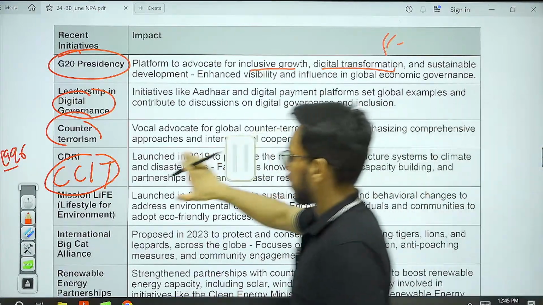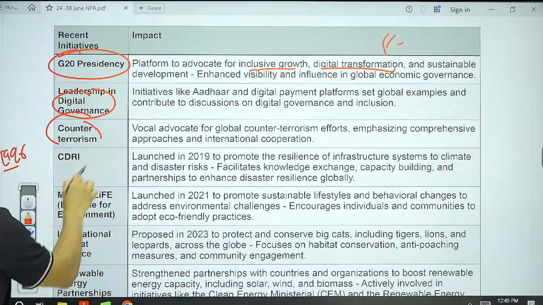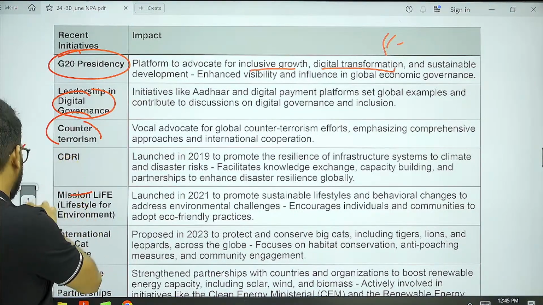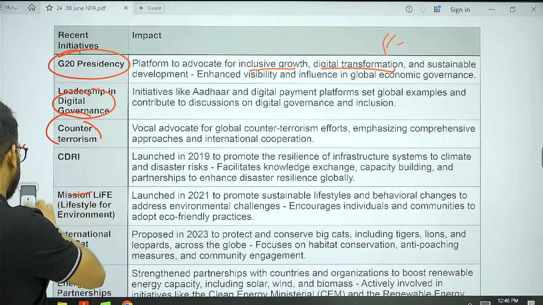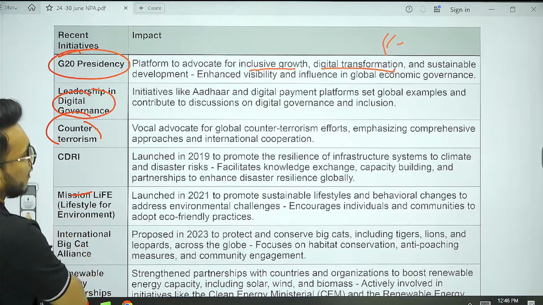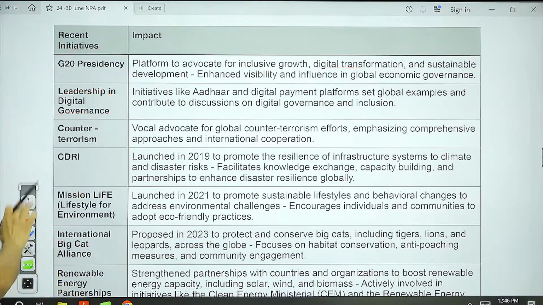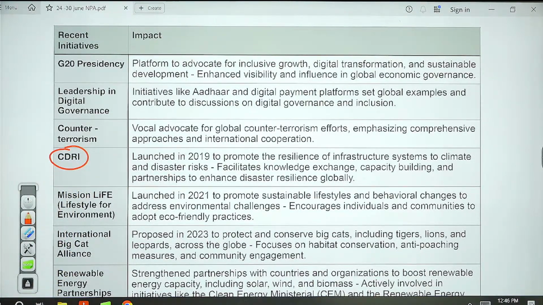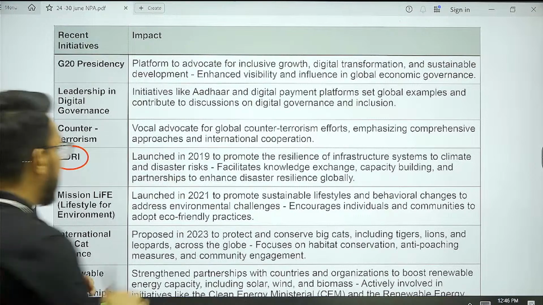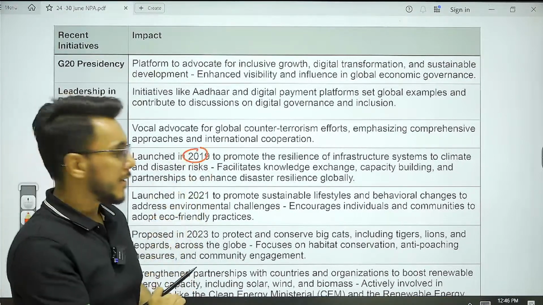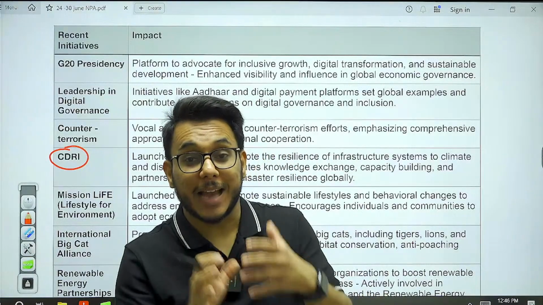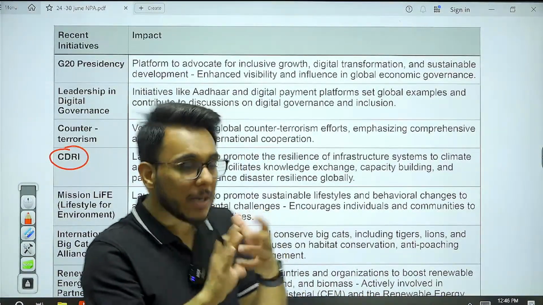Then CDRI, the Coalition for Disaster Resilience of Infrastructure. It was launched in 2019, and it aims to promote the resilience of infrastructure in island nations, in vulnerable countries.